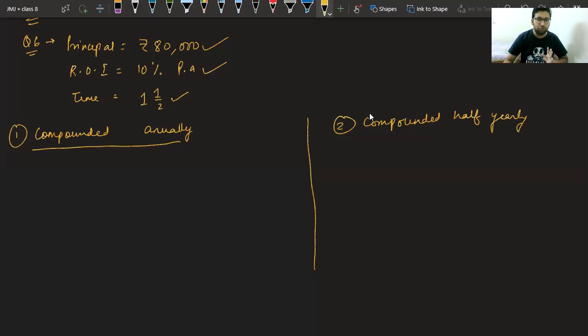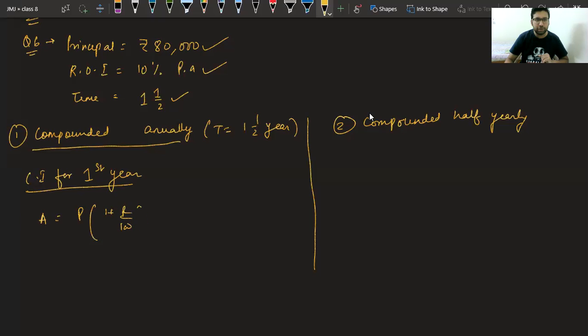So first we will find compound interest for first year. We have time of 1.5 year. First we will find for 1 year. So compound interest for first year is given by, yes beta, Joel, good. So for the first year, it will give you amount P into 1 plus R upon 100 power N. Put the formula.